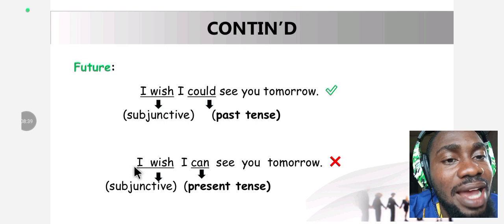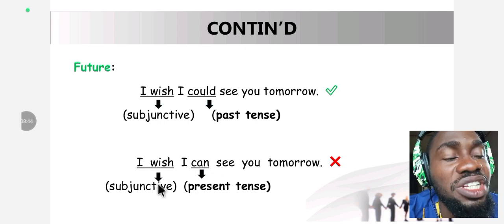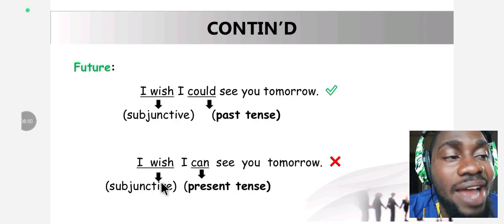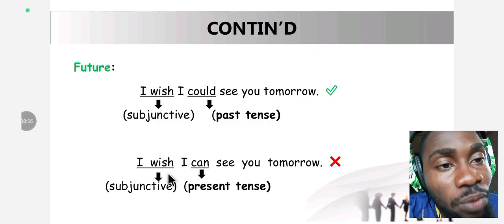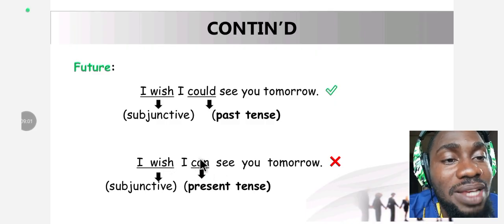It reads, "I wish I can see you tomorrow," which is wrong. Why is it wrong? "I wish" is a subjunctive. And what form of subjunctive is it? It's a future subjunctive. You are talking about something that is likely to happen in the future. So the law says use past tense verb to express future.